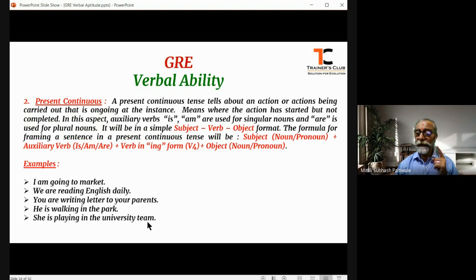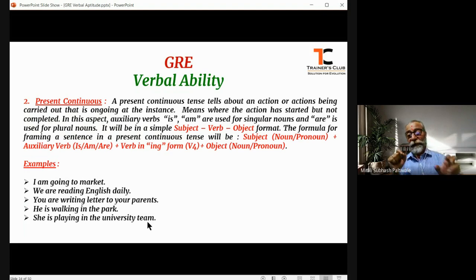If the subject is in singular, whether it can be a singular pronoun or a singular noun, the auxiliary verb that should be used is either "is" or it can be "am". "Am" is used only for the first person singular. Okay, first person singular, "am" is used. For third person singular, "is" is used.